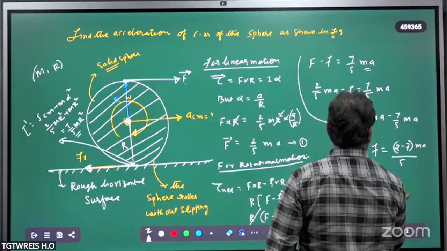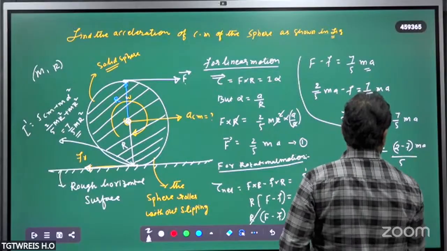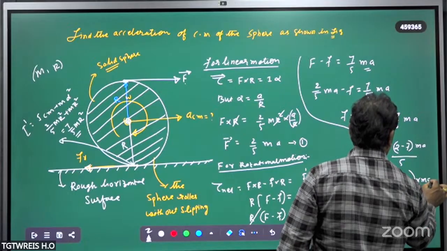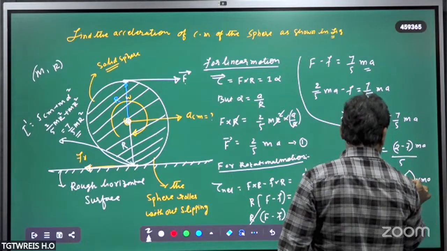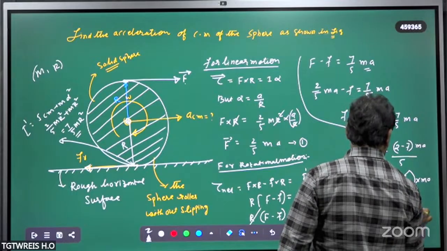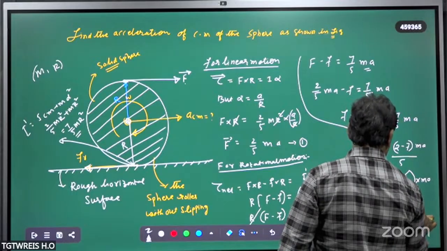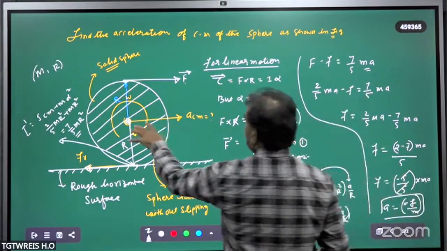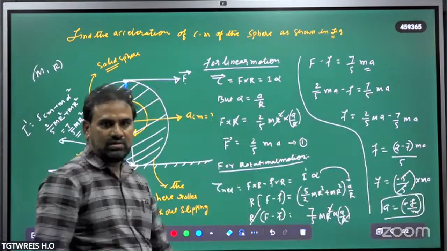That is f is equal to 2 minus 7 means minus 5 upon 5 into MA. So from this, 5 gets cancelled, a is equal to minus F upon M. So with this acceleration, this roller is moving. Okay.